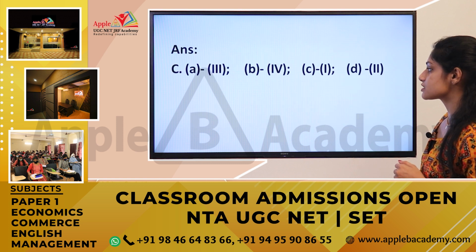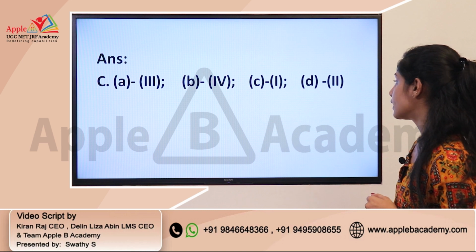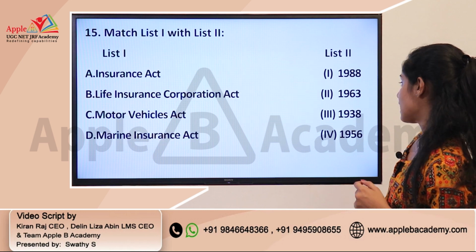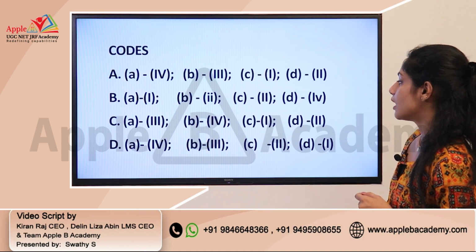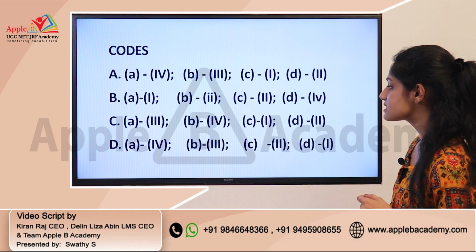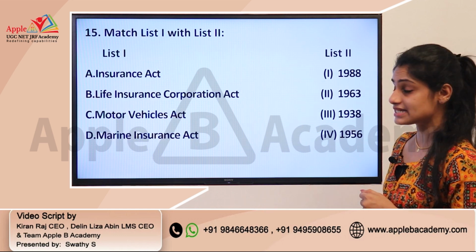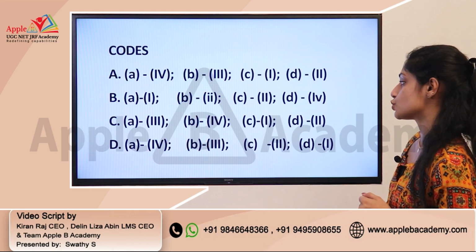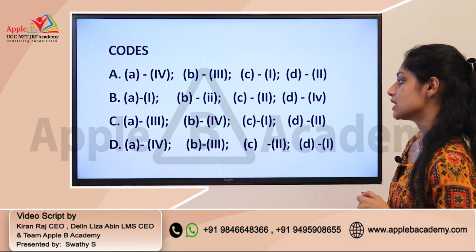The correct answer for this question is option C, A3, B4, C1 and D2. So A3, Insurance Act 1938, B4, Life Insurance Corporation Act 1956, C1, Motor Vehicle Act 1988, and D2, Marine Insurance Act 1963.